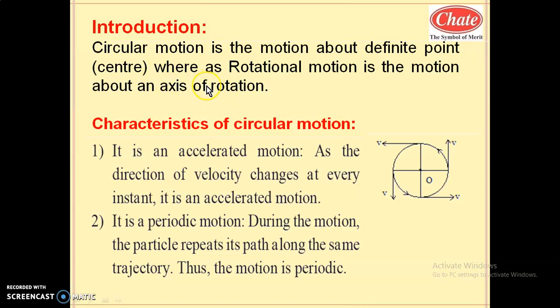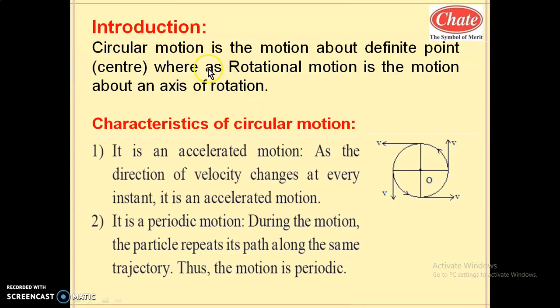For example, we simply say the fan rotates. Fan rotates means it rotates about a definite axis of rotation. So wherever we use the word rotate, there must be an axis of rotation. For example, we say wheels rotate, which means there must be an axis of rotation. So there is a very good example of circular motion and rotational motion.